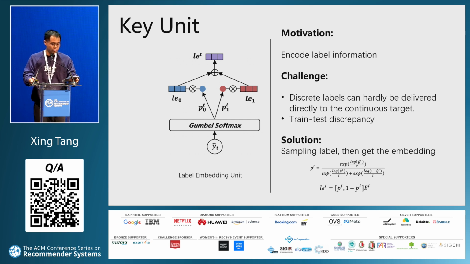Meanwhile, we only have the true label information in the training stage, while the label information is unavailable in the test stage. So we designed this unit to map the label to an embedding tensor. We also sample the label with the Gumbel softmax operation to avoid using the true label.